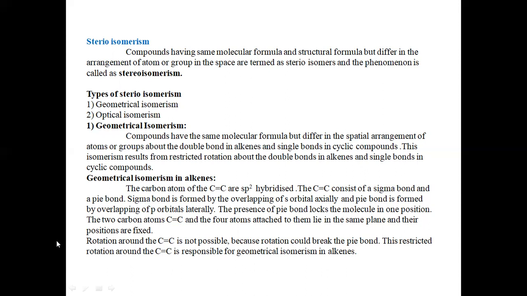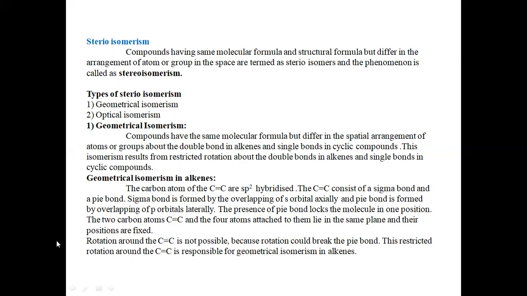The carbon double bond carbon consists of two bonds, nothing but a sigma bond and a pi bond. One will be the sigma bond and the other will be the pi bond.